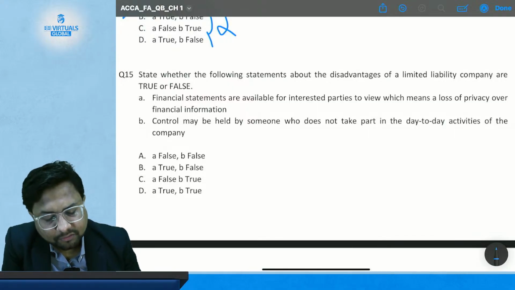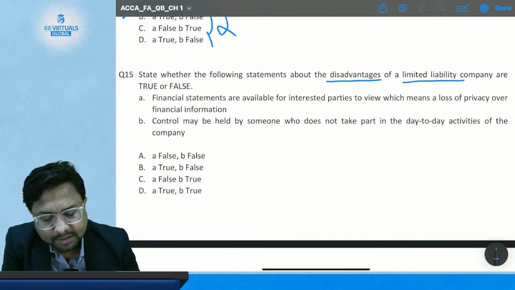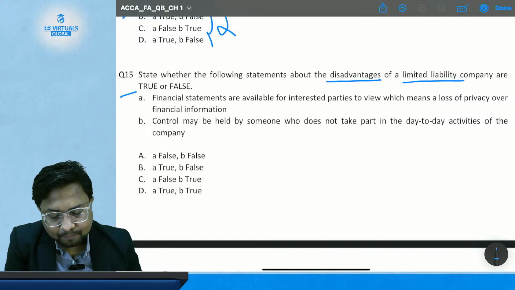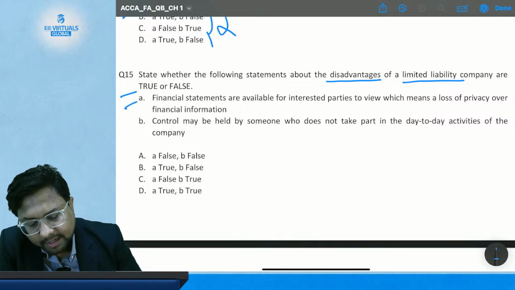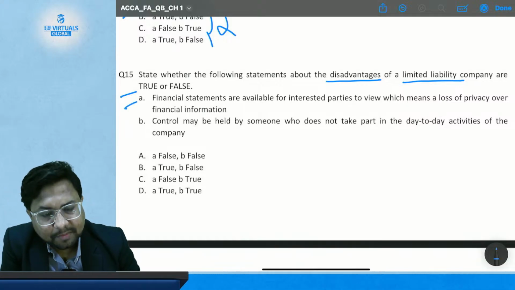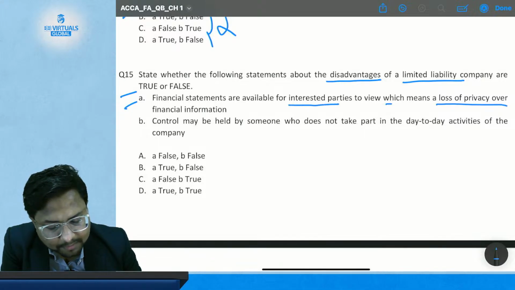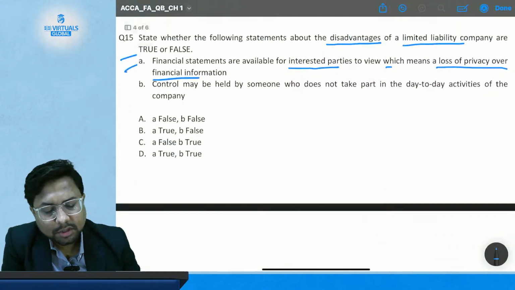State whether the following statements about the disadvantages of limited liability companies are true or false. So now we have to tell about the disadvantages of a company form of business. Statement A: financial statements are available for interested parties to view, which means a loss of privacy over financial information.